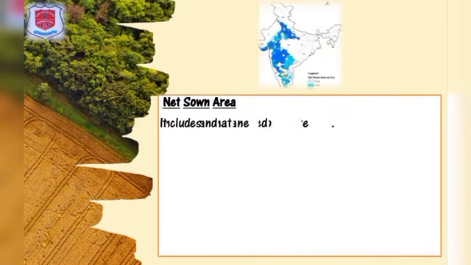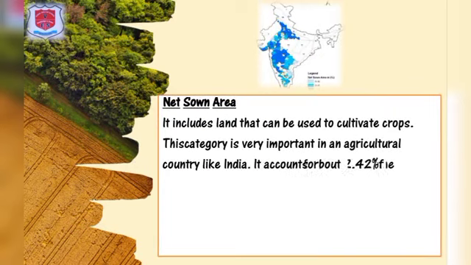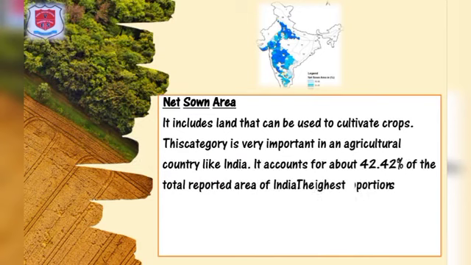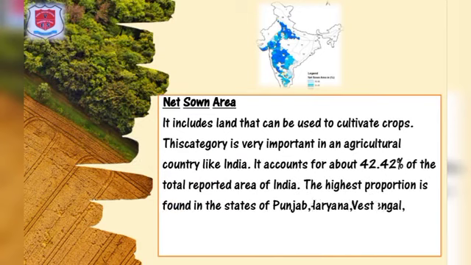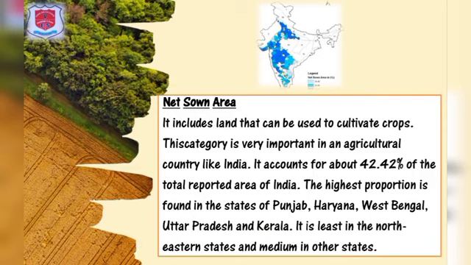Net sown area. It includes land that can be used to cultivate crops. This category is very important in an agricultural country like India. It accounts for about 42.42% of the total reported area of India. The highest proportion is found in the states of Punjab, Haryana, West Bengal, Uttar Pradesh and Kerala. It is least in northeastern states and medium in other states.